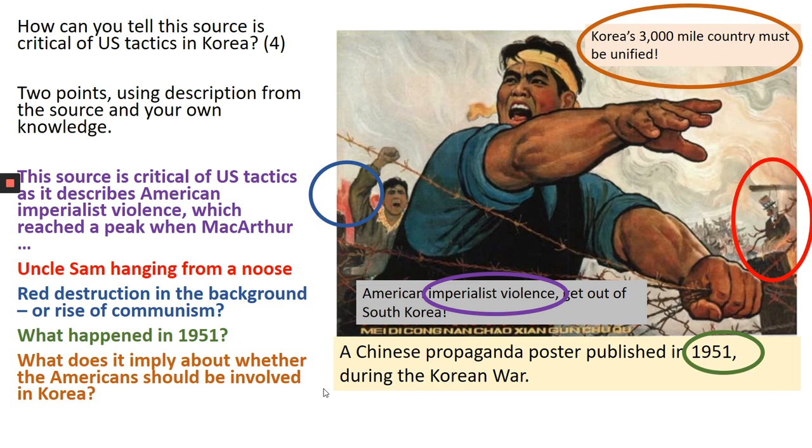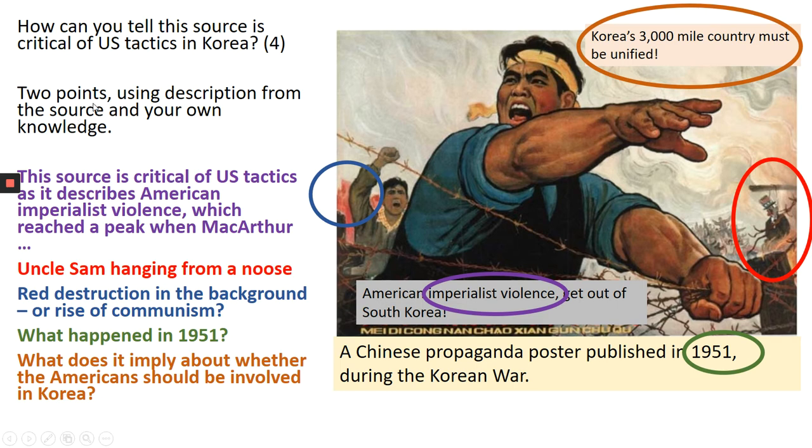And when you come back to me, we're going to do one final thing. This is a 4-mark question, so it's going to take you maybe 5 minutes to plan, because we're going to talk through that together, and then 5 minutes to write yourself. So you will always get a source question in your Korea and Vietnam paper. The source will always be the first thing you come across.